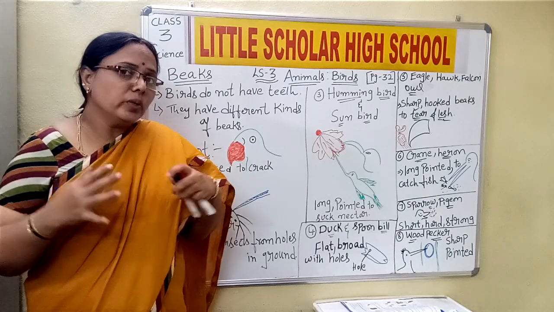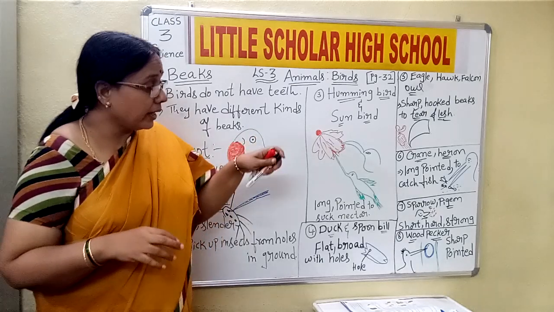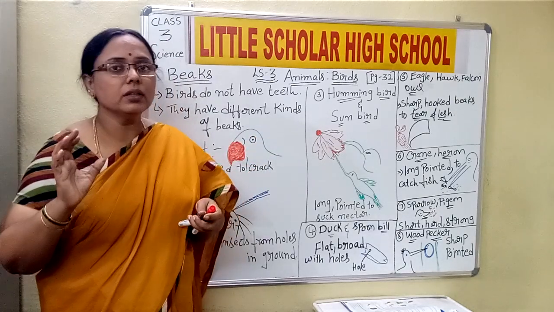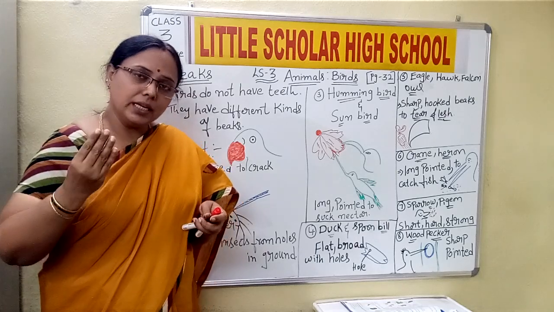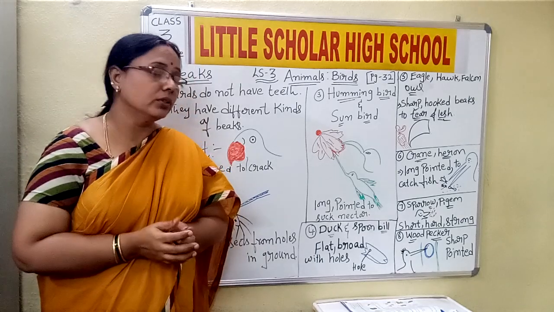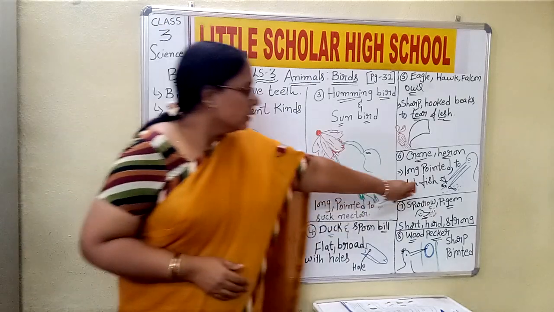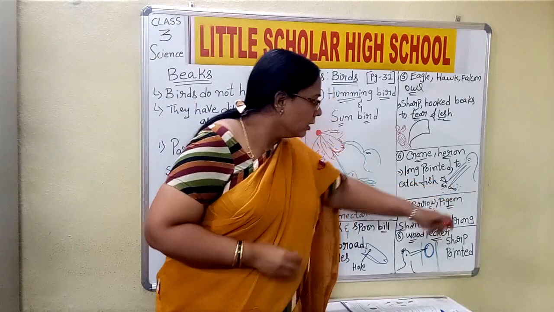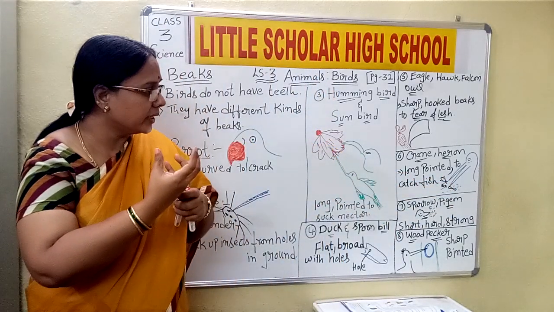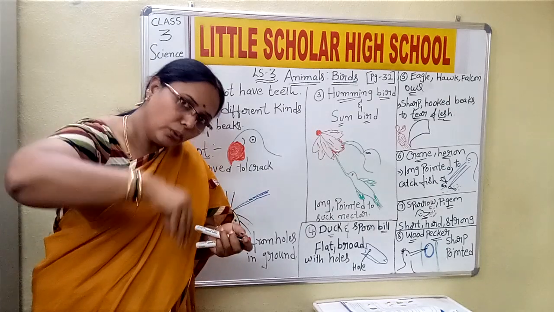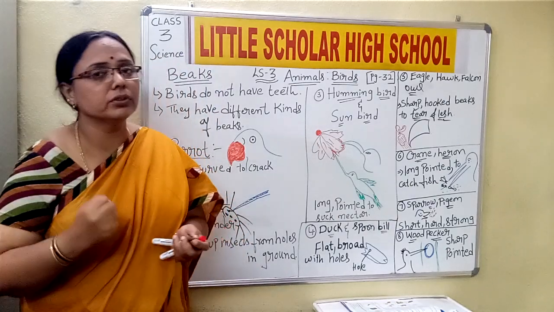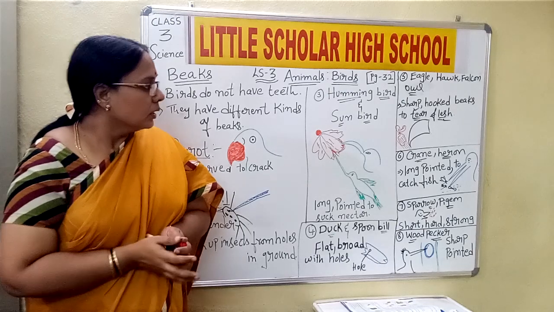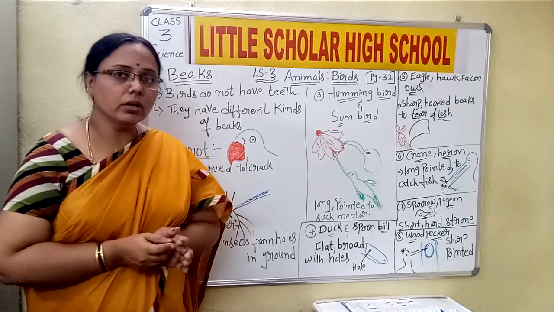They keep on moving in the water. So this crane has to catch that food, yes or no? For that purpose only, these cranes have very long and pointed beaks, so that they can go into the water and catch the food from the water. This is about the crane or heron.